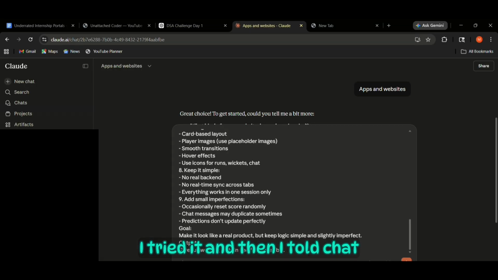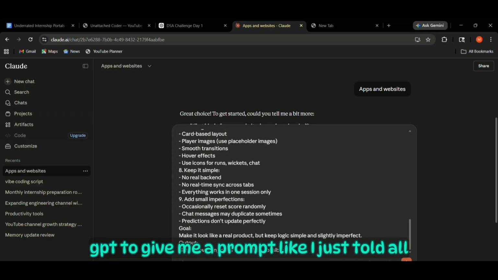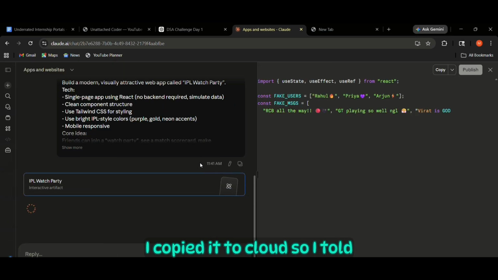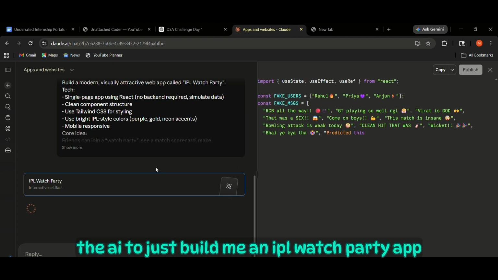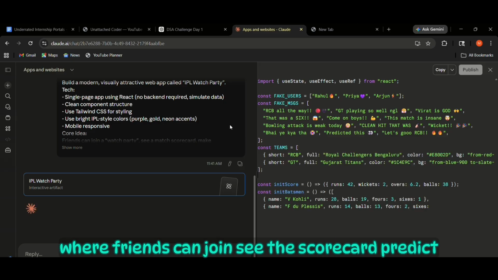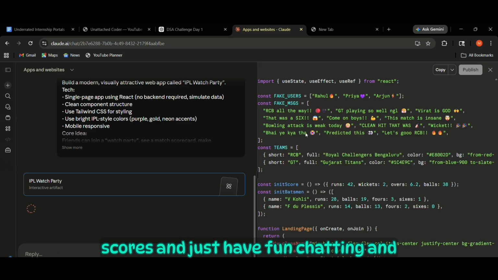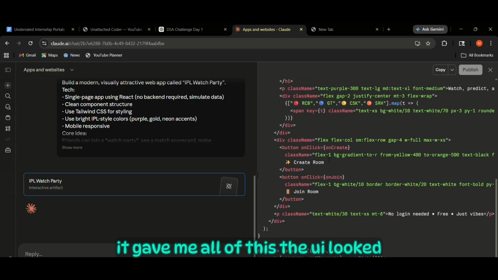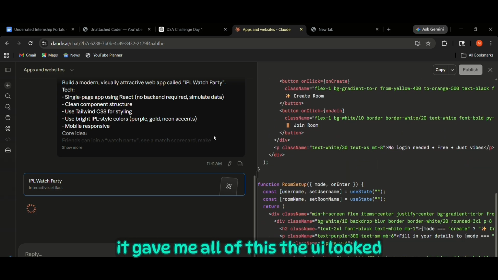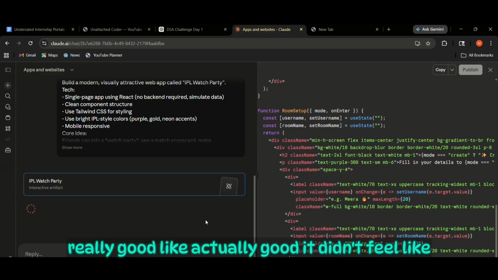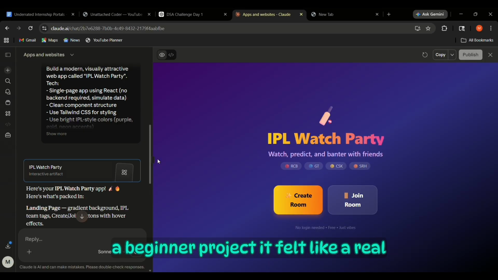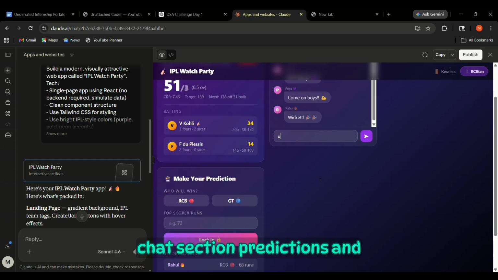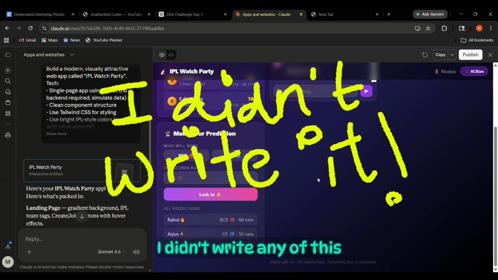I told ChatGPT to give me a prompt. I just told it all the project ideas and it gave me a prompt, and I copied it to Claude. So I told the AI to just build me an IPL Watch Party app where friends can join, see the scorecard, predict scores, and just have fun chatting. And you won't believe it, within minutes it gave me all of this. The UI looked really good, like actually good. It didn't feel like a beginner project, it felt like a real product. There was a scorecard, a chat section, predictions, and I didn't write any of this.